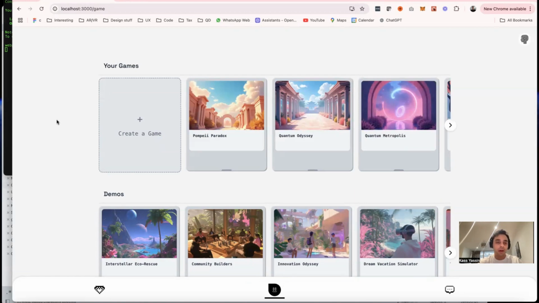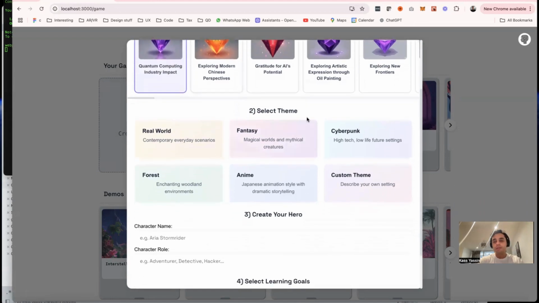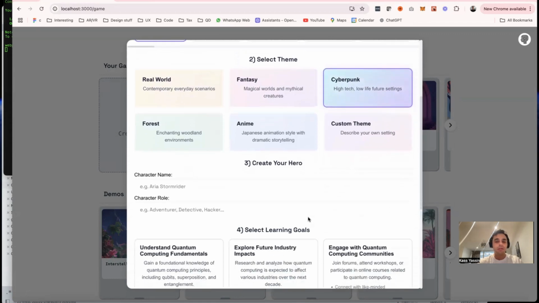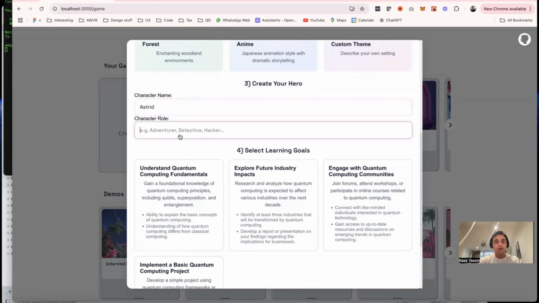And so what I mean by that is if I open this create game modal, I can go ahead and pick the quantum computing gem that I was rewarded with. And then by setting a few basic things, I might say like cyberpunk, I get to create a hero, I'll call it like Astrid maybe. Character role, you can go as crazy as you want with these ideas. So maybe like a teleporting software engineer.